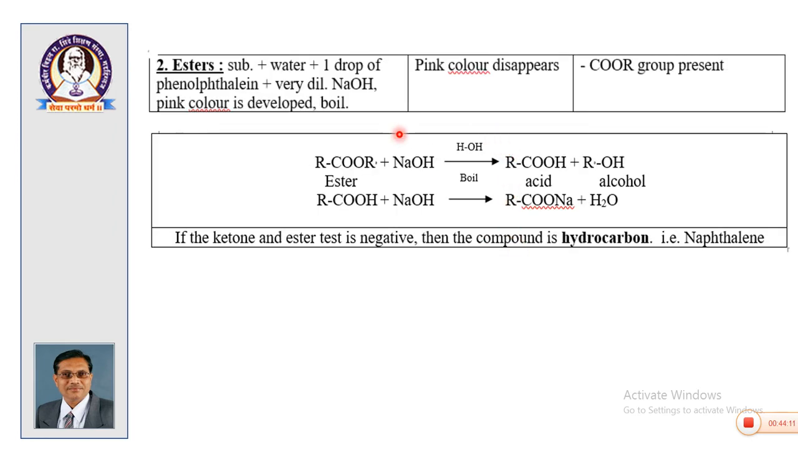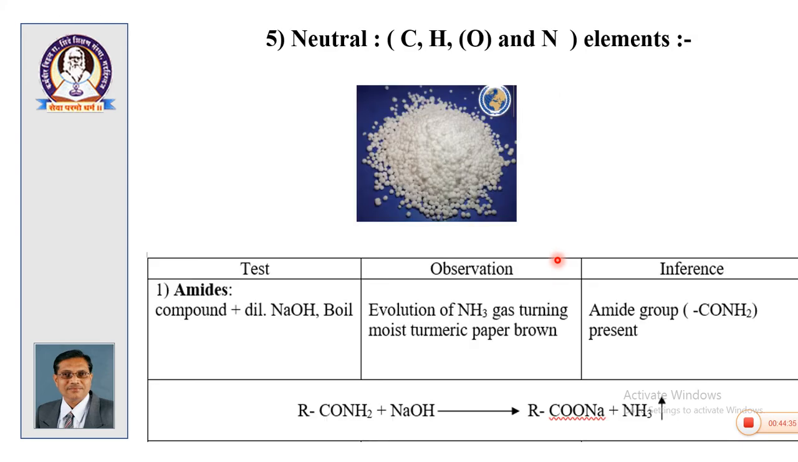Then, for esters, there is a disappearance of pink color with the compound plus very dilute NaOH, and we add the phenolphthalein indicator. The ester is converted into acid and alcohol, and therefore, the disappearance of color indicates the presence of ester group, because NaOH is consumed and there is a decolorization.